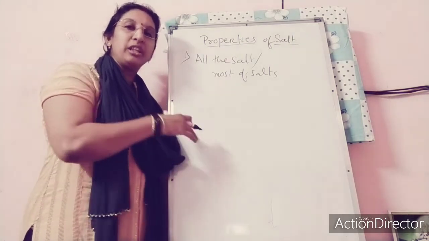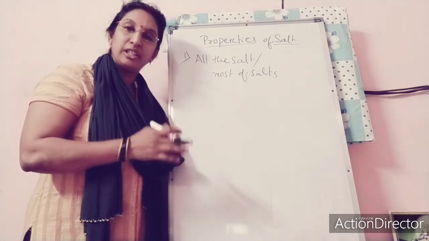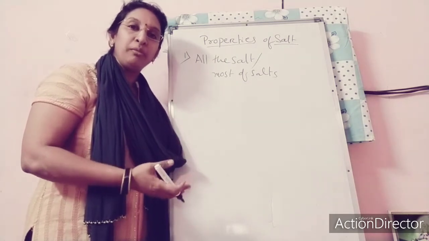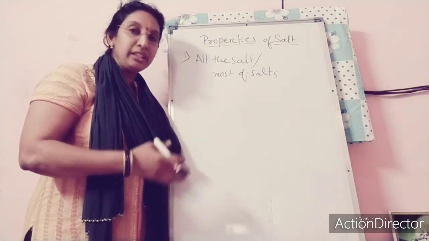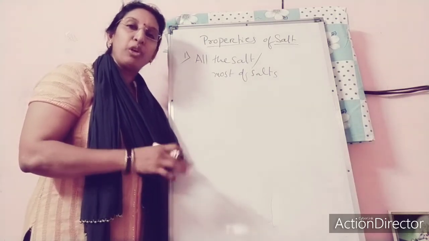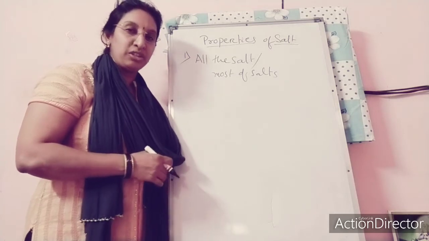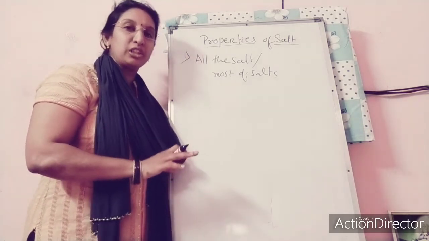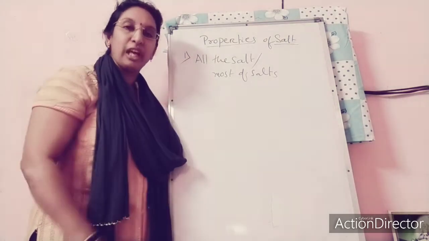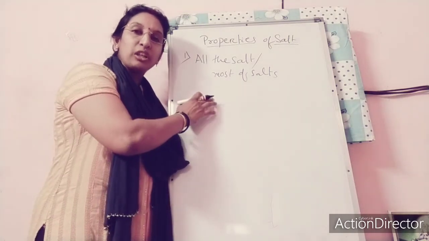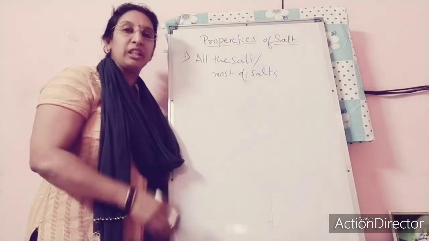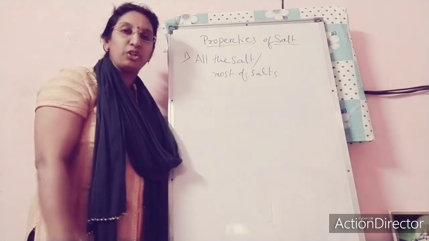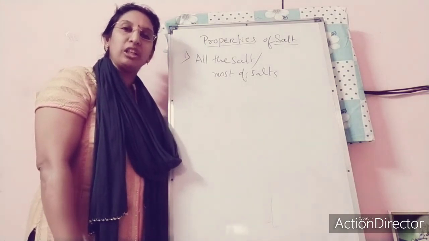In their solution form, if they are soluble, they are ionizing and giving ions, or if they are insoluble in water, in their molten state they give ions. So all the salts, in their soluble form or in fused state, act as good electrolytes. That means they can conduct electricity.